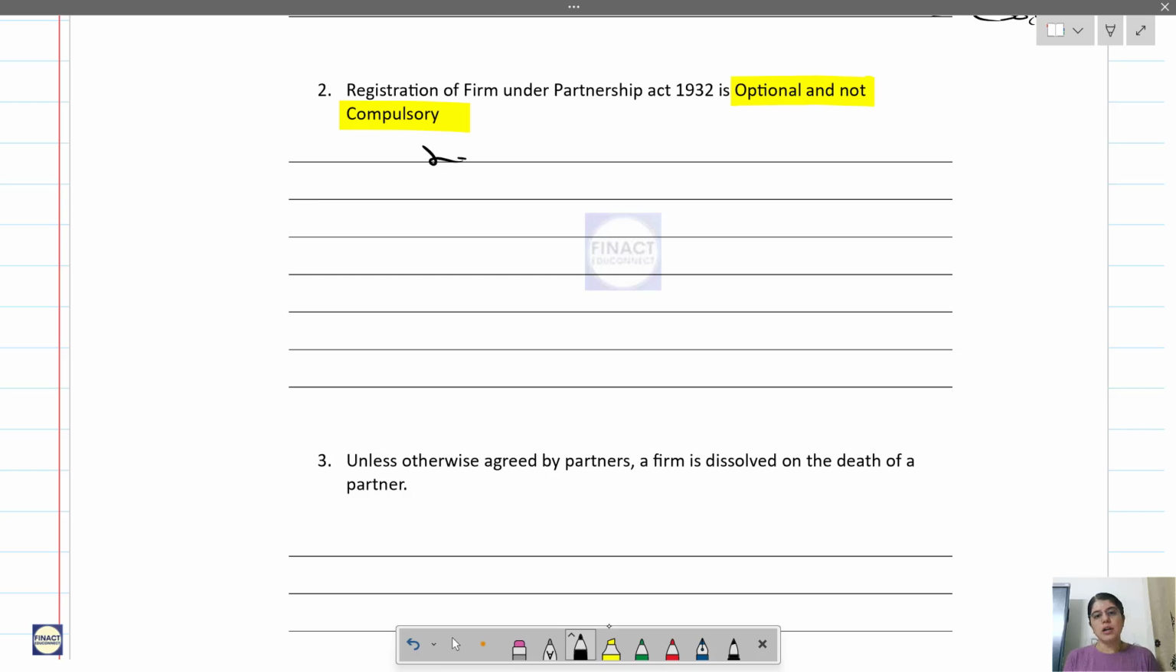So this will give you a legal protection. If you register, that means it will give a legal protection. So that will tell you that the partnership firm deed is not only written, but it is also registered. Okay, so the registrar of firms has approved it, so it will give you a legal protection. Then it will enhance the credibility of the firm.